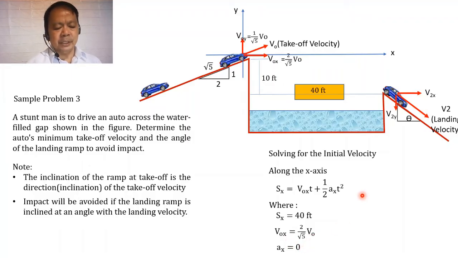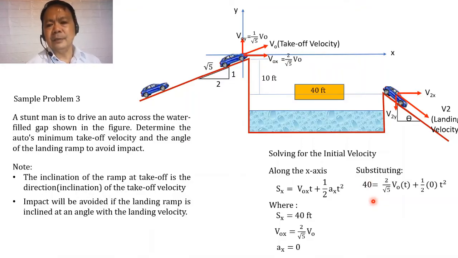And so if we are to substitute the values, we shall be getting the relationship between the time and the initial velocity, meaning the time that the car would be traveling along a horizontal distance equal to 40 feet.